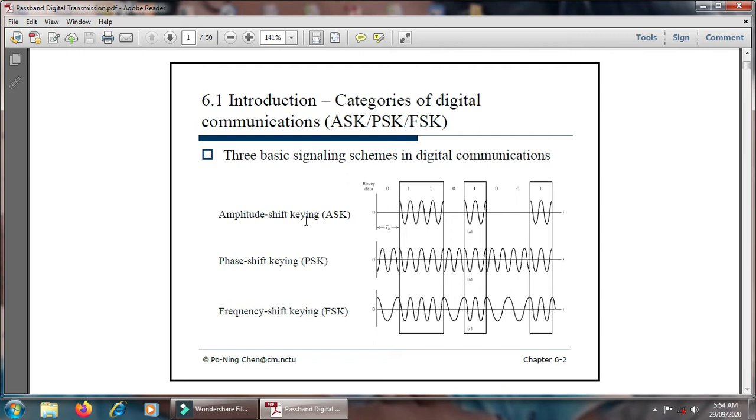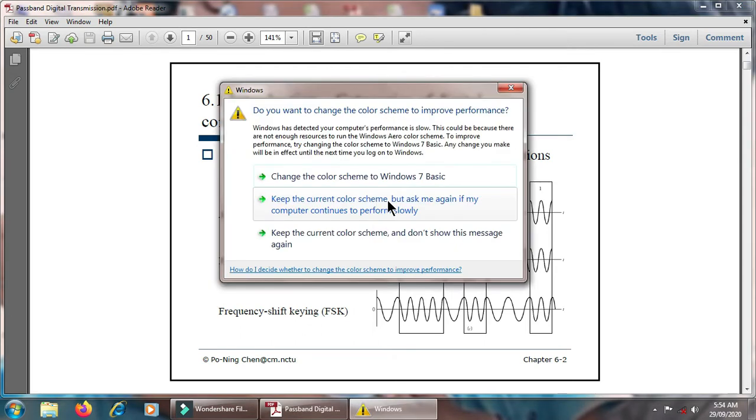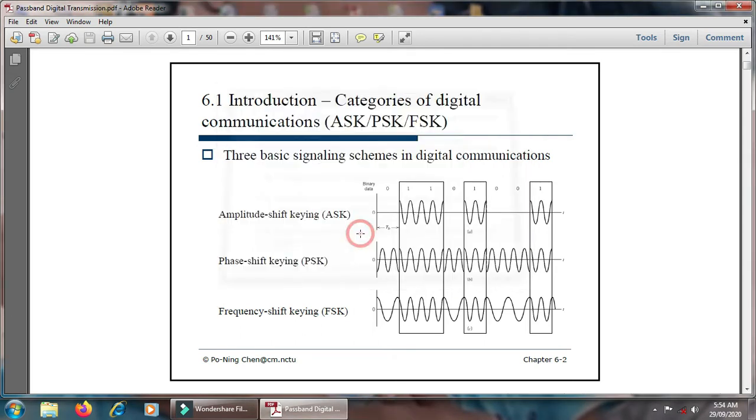In concern with the amplitude shift keying technique, once 0 is transmitted the carrier is absent, and when 1 is transmitted the carrier is present, hence it is called the amplitude shift keying technique.